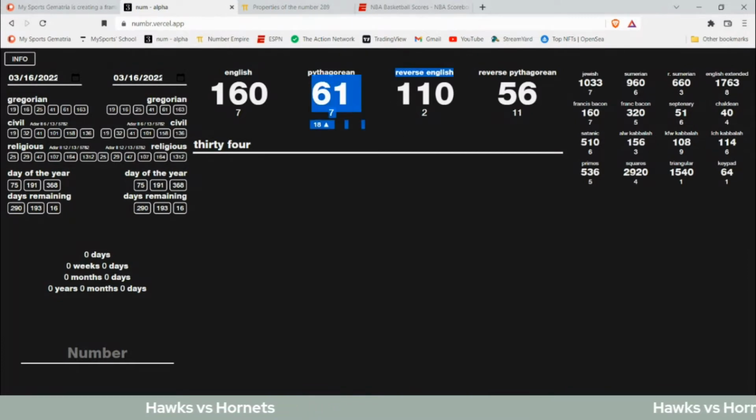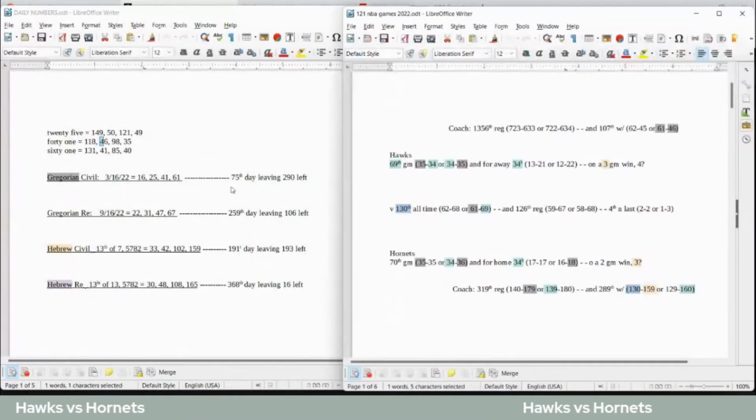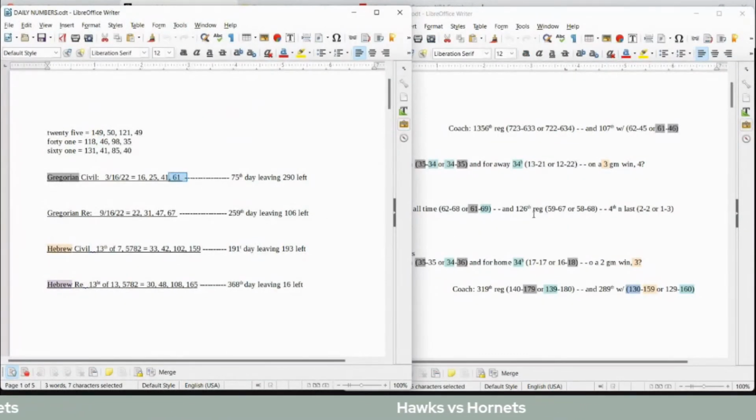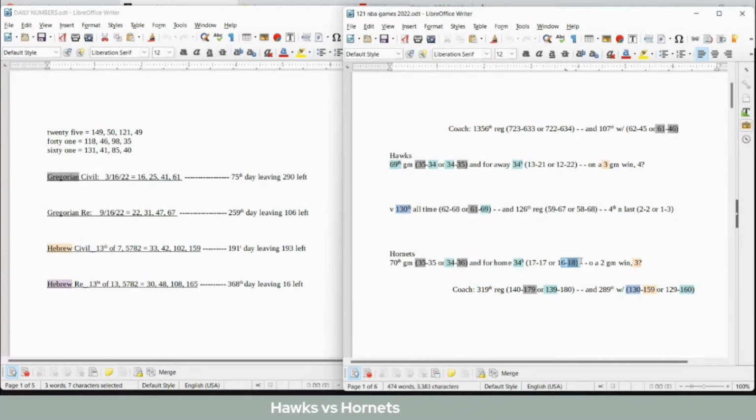Also sums to 61. Today with 61 date numerology on the Gregorian. Hornets can get their 18th loss at home. 61, the 18th prime number. Hawks would become 69-61 all-time head-to-head against Hornets. And then one last thing against the Hornets, they can get their 36th loss for the season.